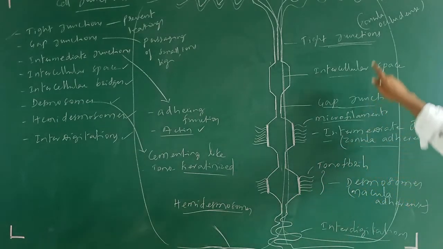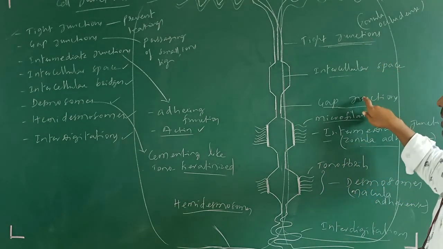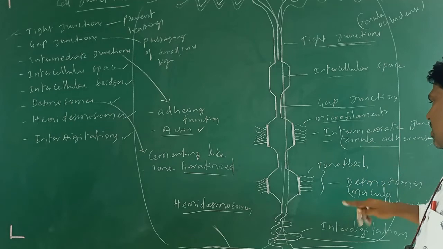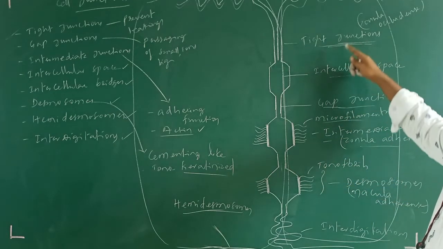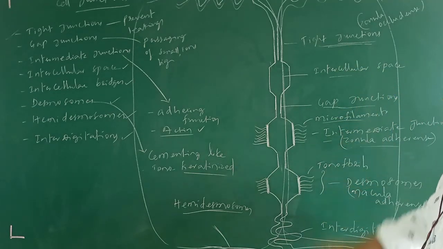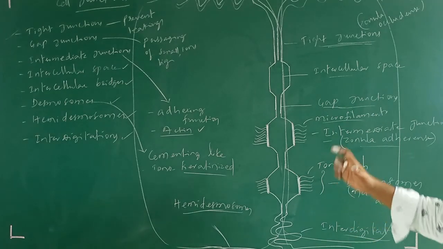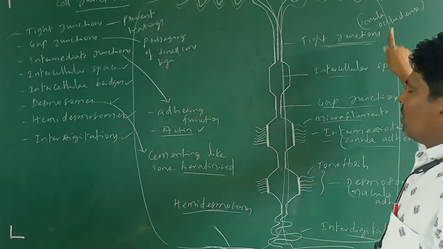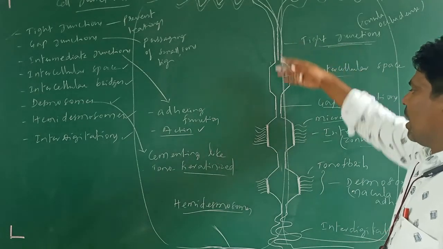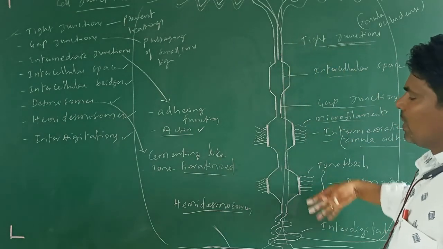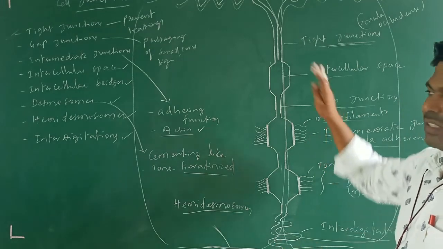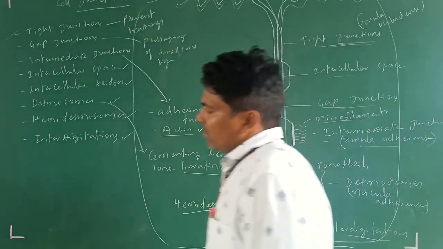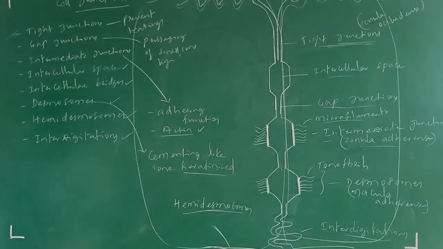In so many exams, these are going to be asked: tight junctions, gap junctions, intermediate junctions, desmosomes. In previous questions they asked what their functions are. Please go through them. While matching, they will ask tight junctions on one side, and on the other side they will give the functions, by giving four options. So please go through this one. Okay, so these are the cell junctions which are going to be present.